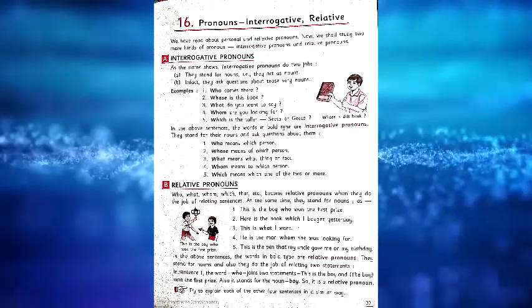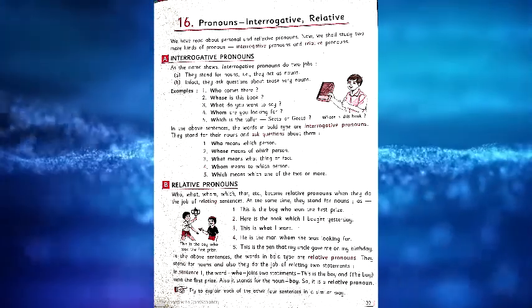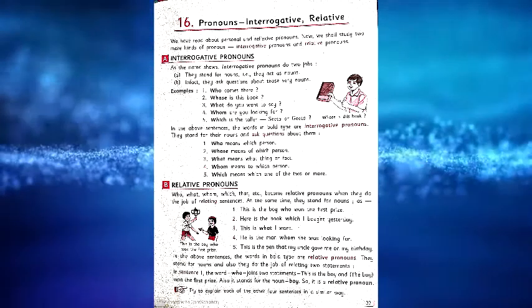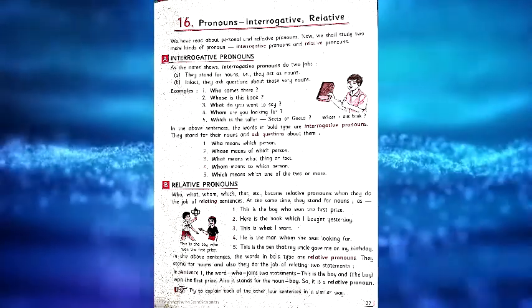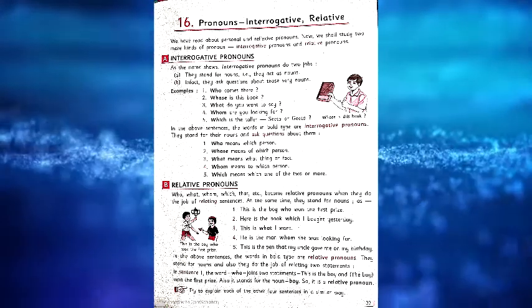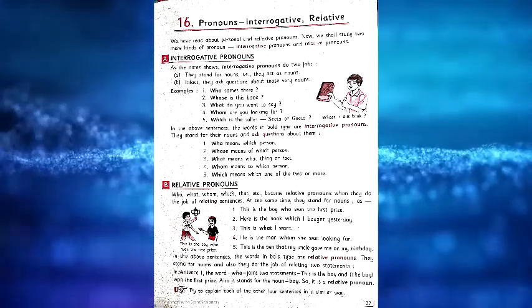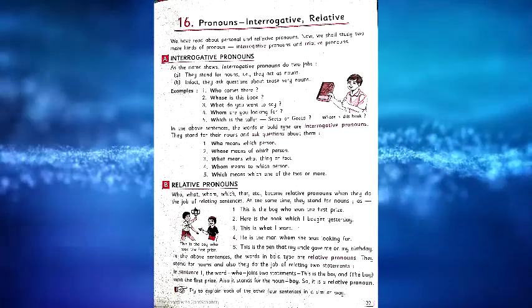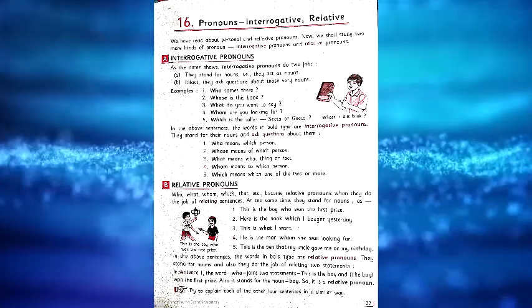So it is a relative pronoun. In the above examples, who, which, what, whom, that are relative pronouns. Relative pronouns always do two jobs: they relate sentences, and at the same time they stand for nouns.